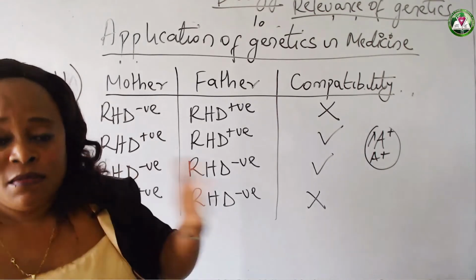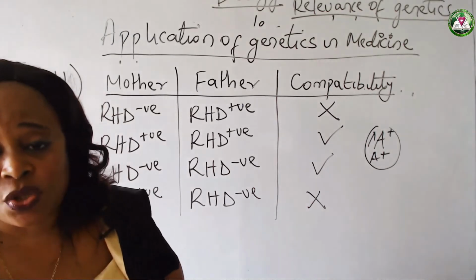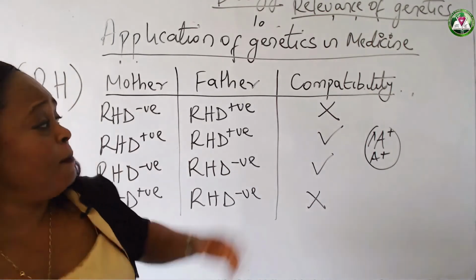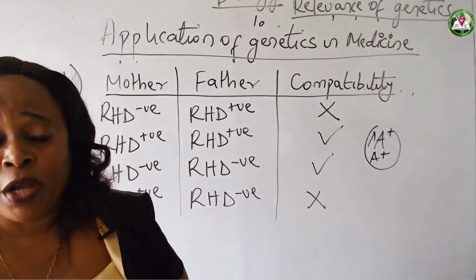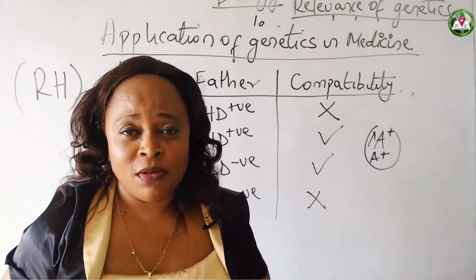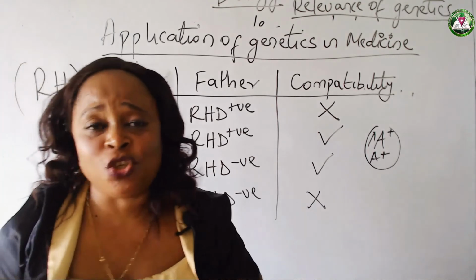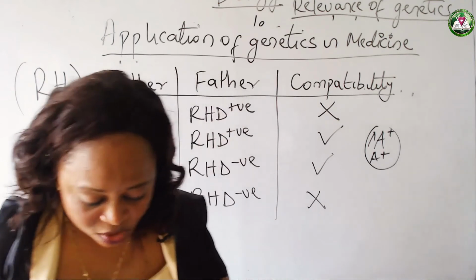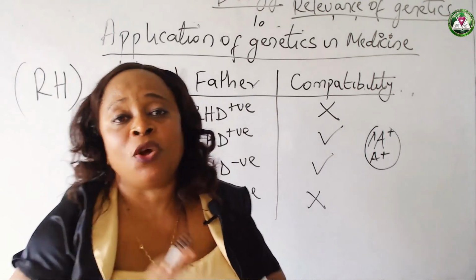In the first pregnancy, probably the child will survive. But by the second pregnancy, if nothing is done, immediately the blood of the woman will come in contact with that of the child, and the antibodies in the blood of the woman will start fighting the rhesus factor in the blood of the child. You know, it will see it as a foreign body because it's not a part of it. And it has already developed antibodies against it, so it will fight it. And in very rare cases where the child survives, naturally what happens is that there is hemolysis.